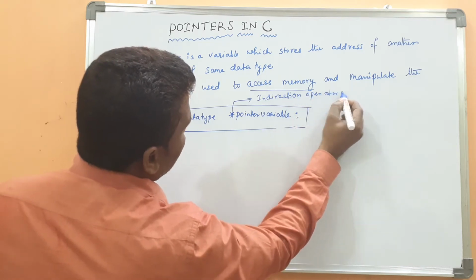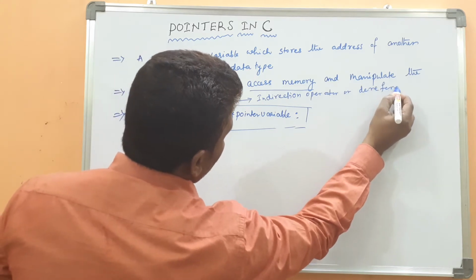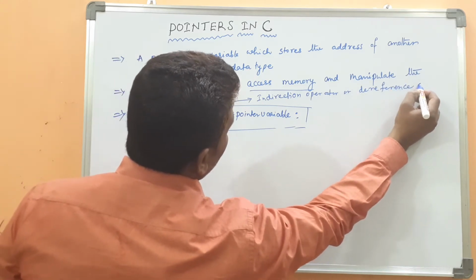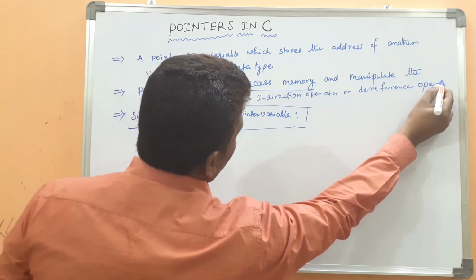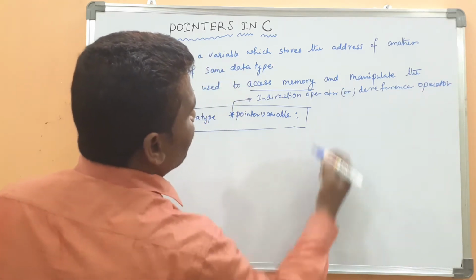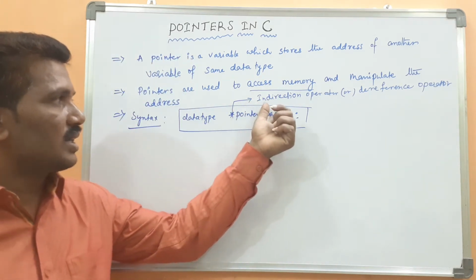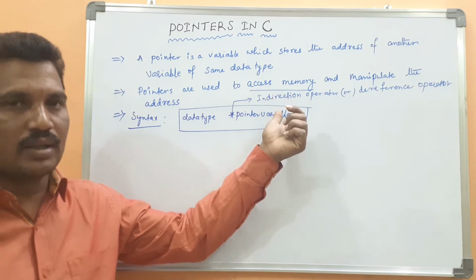It is called the indirection operator or dereference operator. This asterisk is called the indirection operator or else dereference operator when you are working with the pointer concept.